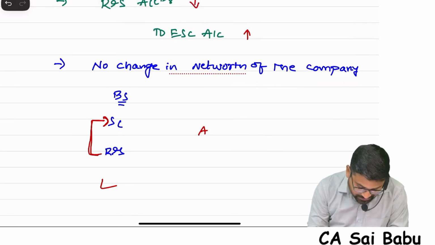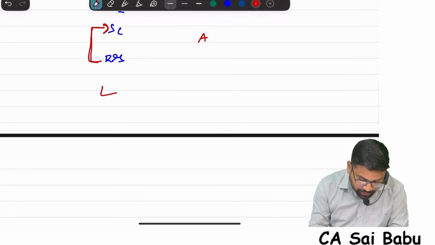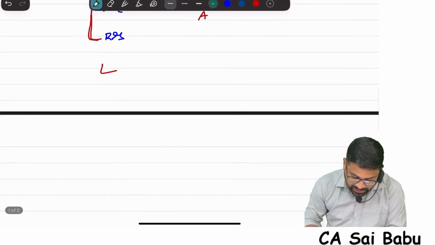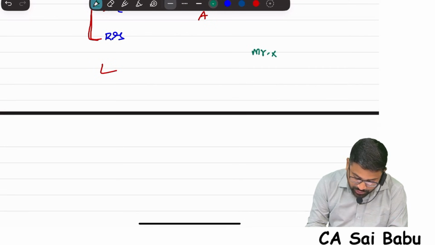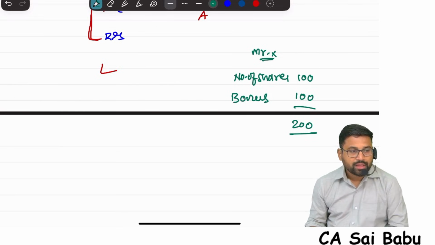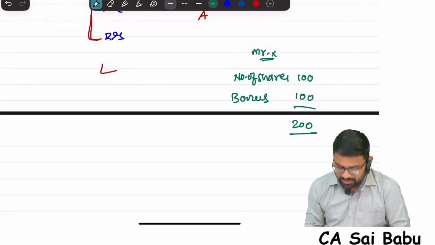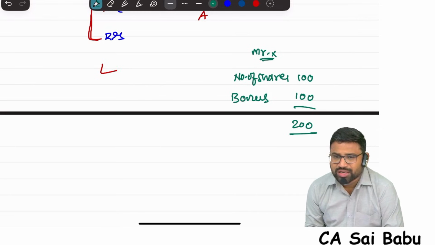Understand this. Now, from the shareholder point of view, for example, Mr. X, you have 100 shares in a company. Now the company is issuing bonus shares, another 100. So now your number of shares will be 200. Company is giving another 100 shares freely.